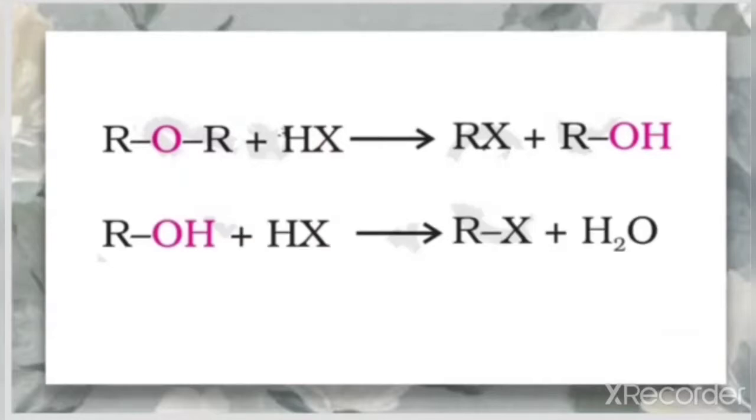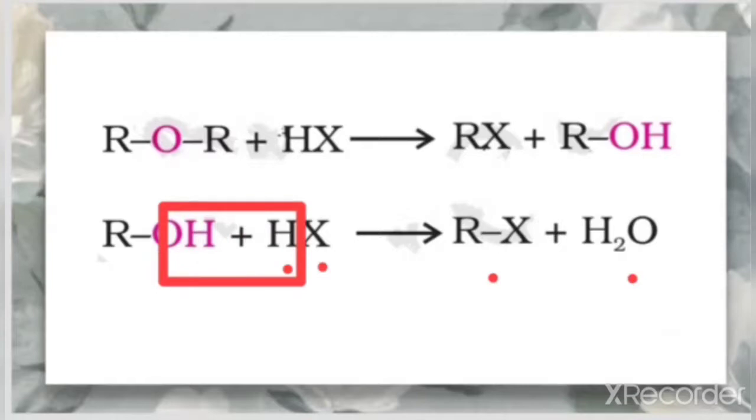But this alcohol further combines with HX, which gives rise to the product RX plus H2O. Look at how we frame the product here. This OH group and this H together form water. The rest of the part, the R from here and X from here, makes the product RX.